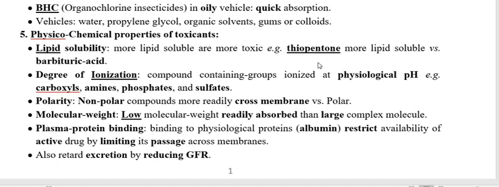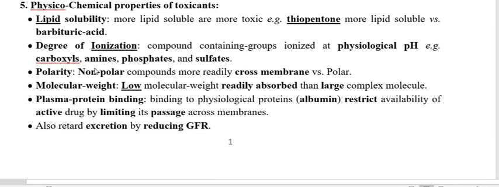When you compare thiopentone with barbituric acid, thiopentone is also a derivative of barbituric acid, but because of its more lipid solubility, being more lipophilic in nature as compared to barbituric acid, thiopentone is absorbed more, with more bioavailability and more toxicity. So this is very important. Simply, toxicants that are more lipophilic, with more lipid solubility, have more toxicity as compared to less lipid soluble toxicants.